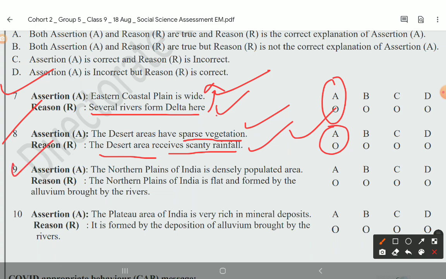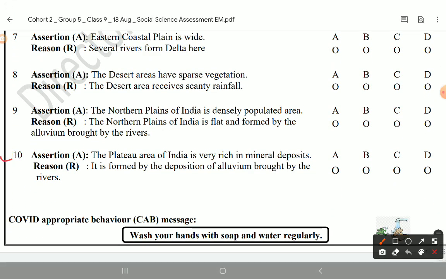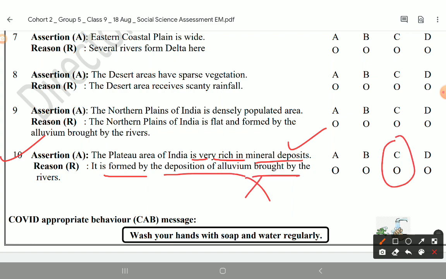9th, the northern plain of India is a densely populated area. Correct. The northern plain in India is flat and formed by the alluvium brought by the rivers. Both are correct, but reason R is not perfectly explaining the populated area. So B is the correct answer. 10th, the plateau area of India is very rich in mineral deposition. Correct. It is formed by the deposition of alluvium brought by rivers. Incorrect. So option C is correct.